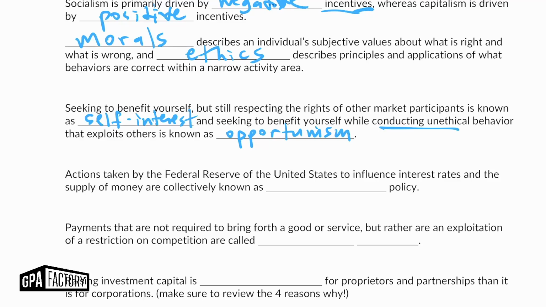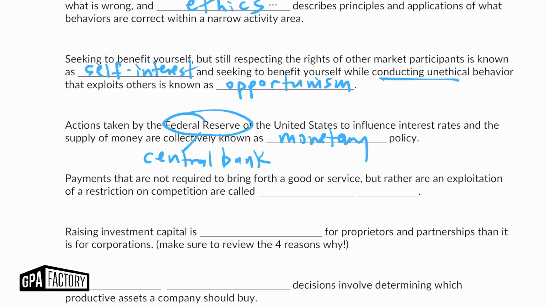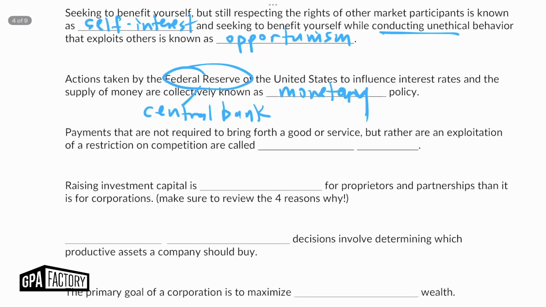Okay. Now, actions taken by the Federal Reserve of the United States to influence interest rates and the supply of money are collectively known as what? Well, the Federal Reserve is the central bank of the United States, and this is known as monetary policy. The other key term there for types of policies is when the federal government spends money, like builds roads, for example, or taxes their citizens, that is fiscal policy. Okay, that is fiscal policy. So make sure to review both of those.